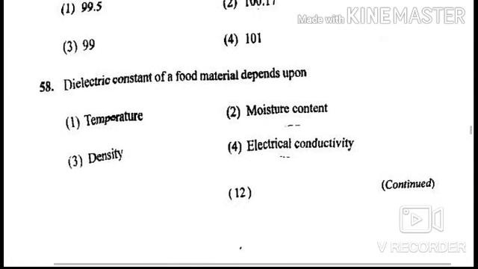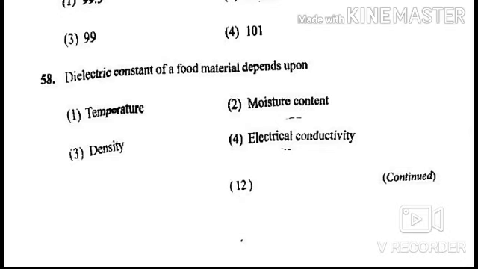Next question is, dielectric constant of a food material depends upon, options are temperature, moisture content, density, and electrical conductivity. So the answer of this question is option number 2, moisture content. Dielectric constant of a food material depends upon the moisture content.